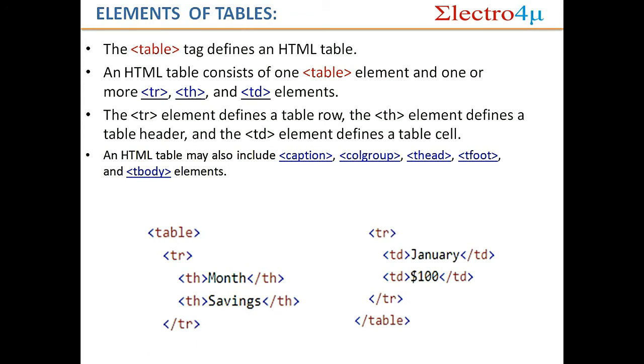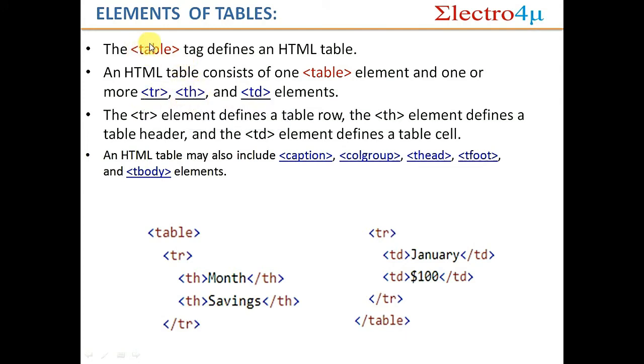Table, in the sense, I think you know when you make a C program or C++ program, you know what tables are: a collection of rows and columns. HTML tables are also the same. An HTML table allows app developers to arrange data into rows and columns, using the tr tag, th tag, and td tag. Td means table data, tr means table row, and th means table heading.